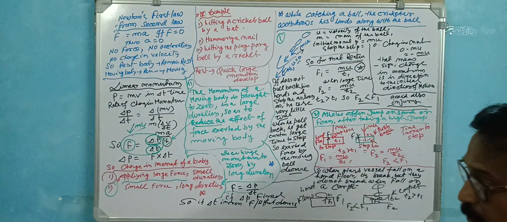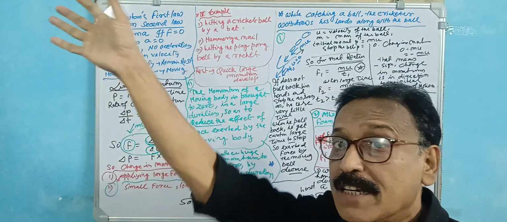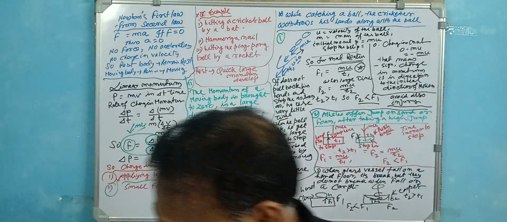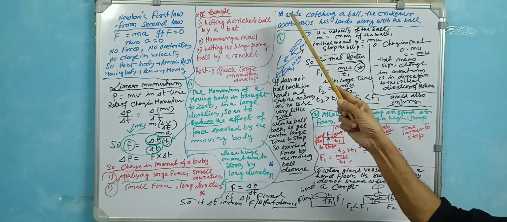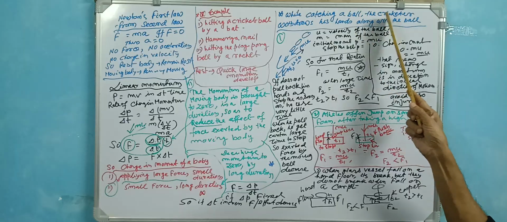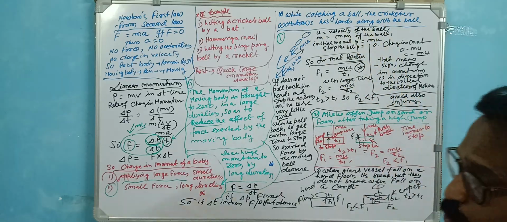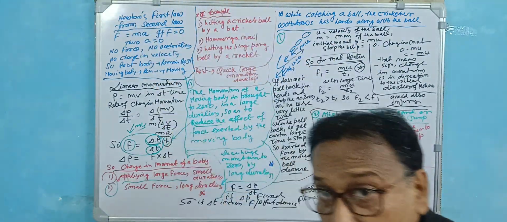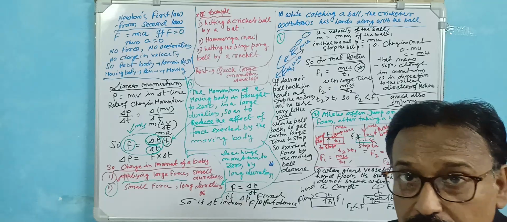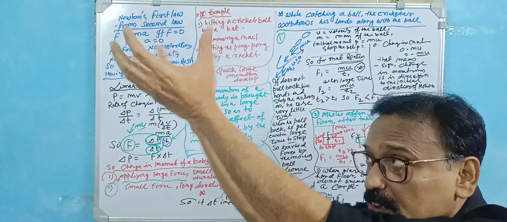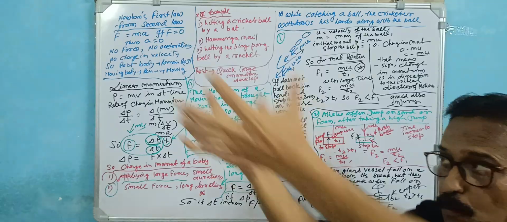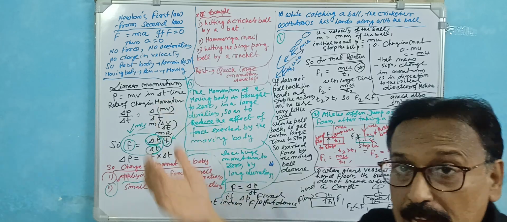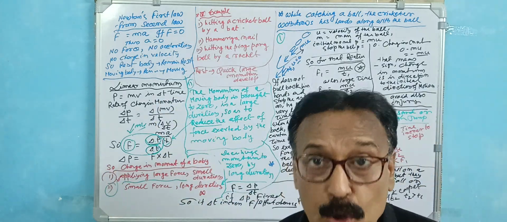One example is a cricketer or fielder catching a ball. While catching a ball, the cricketer withdraws his hands along with the ball. Suppose the ball is bowled at very high speed. The fielder does not just grip the ball and stop; the ball is gripped and the hand keeps moving along with it. That means the duration of time is increased to reduce the effect of the force.